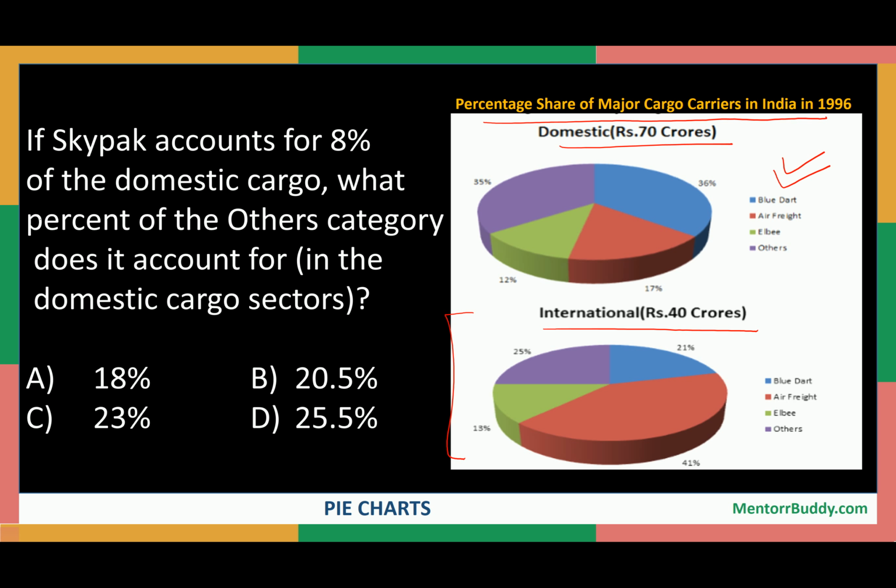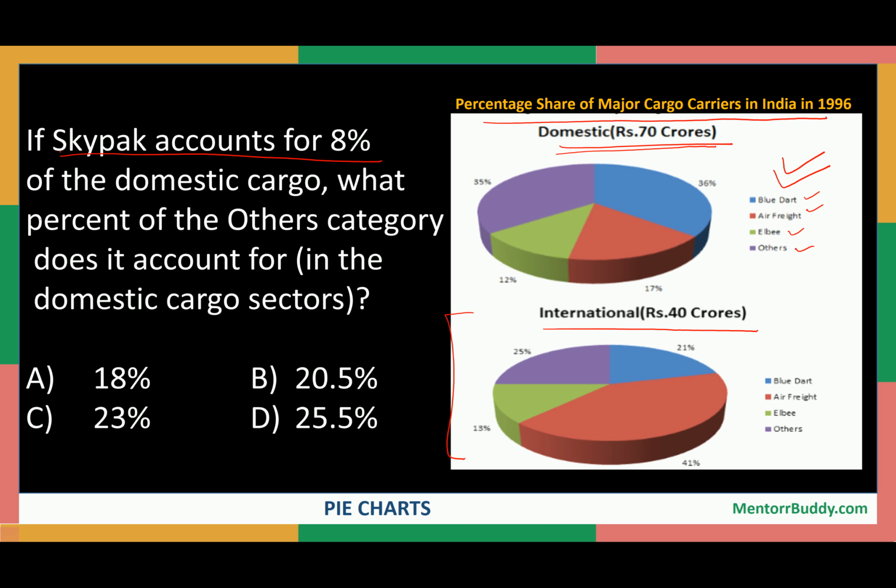What has been given is that Skypark accounts for 8% of the domestic cargo. Four cargoes are given: Blue Dart, Air Freights, LB and others. And the total turnover is given as 70 crore. Skypark is not given here, so Skypark will come under the others category.